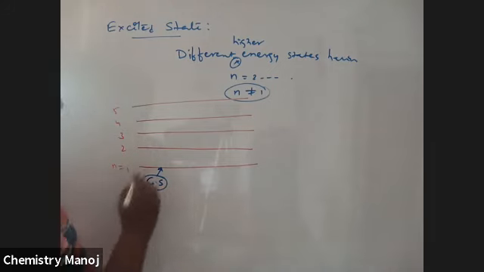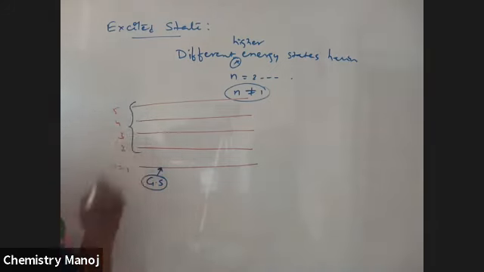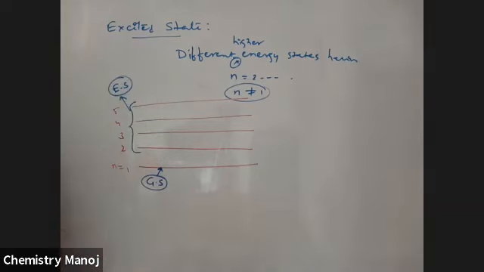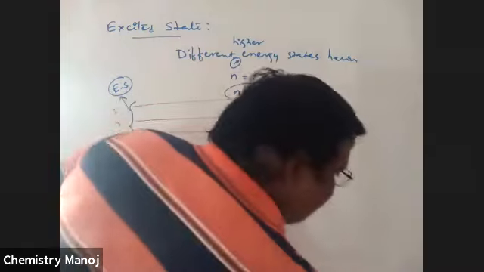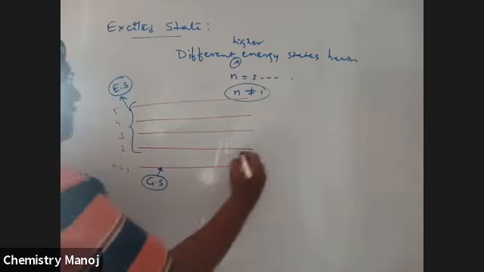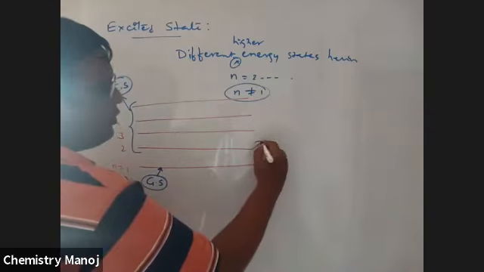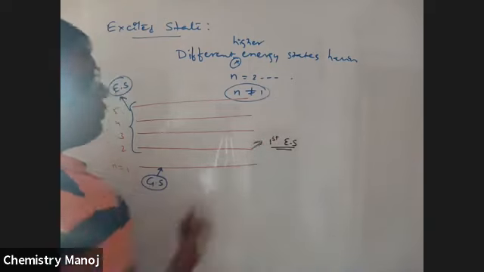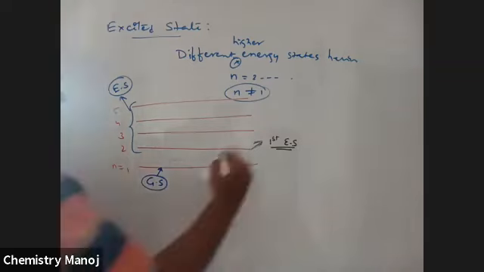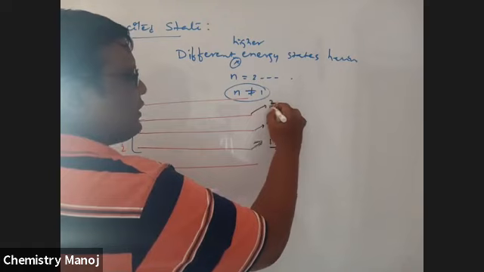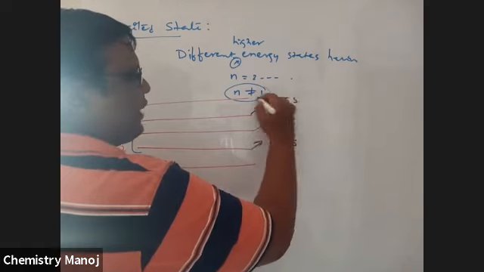Except this, all these orbits are called excited states. This is considered the first excited state, this is the second excited state, this is the third excited state, and so on.